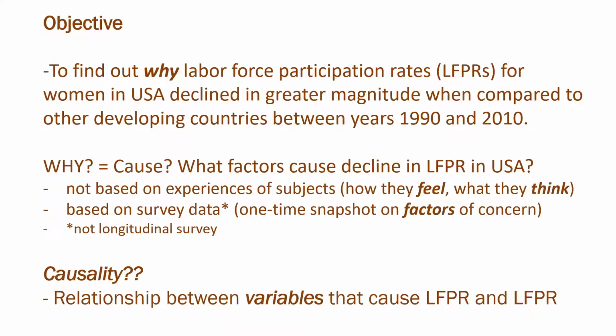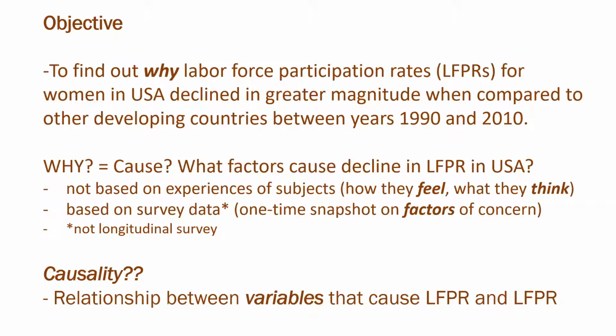In this case, we are looking at a certain number of years, 1990 to 2010, and we are running a survey. But we're not asking the same questions to the same group of people. We are asking the same question, but not to the same group of people. So that makes it not a longitudinal survey. It basically doesn't follow a group of people.